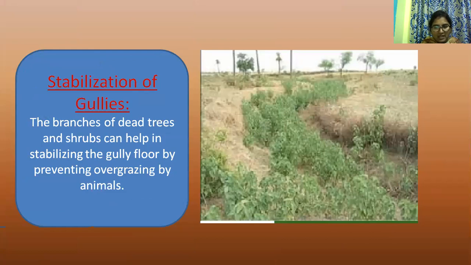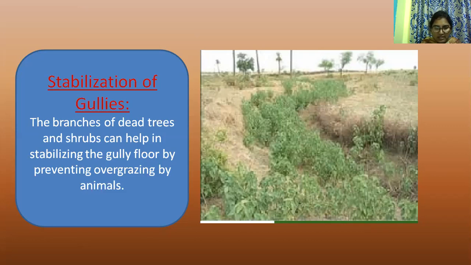The branches of dead trees and shrubs can help in stabilizing the gully floor by preventing overgrazing by animals. Further, they retard the surface runoff, causing the trapping of sediments, which encourages revegetation.